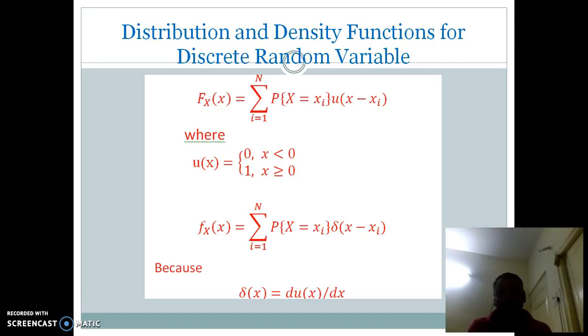Small f capital X of small x is equal to sigma i is equal to 1 to capital N, P of capital X is equal to small xi, delta of x minus xi, because delta of x is equal to du of x divided by dx.